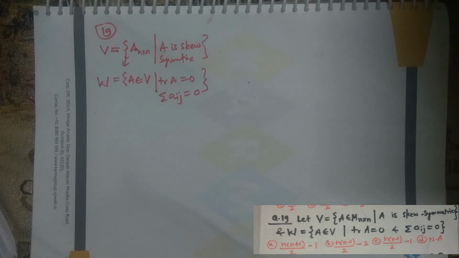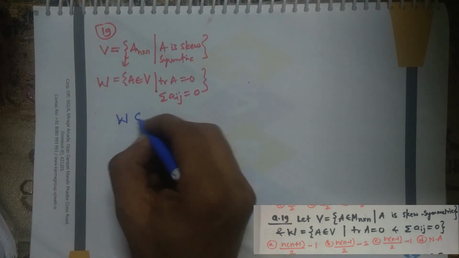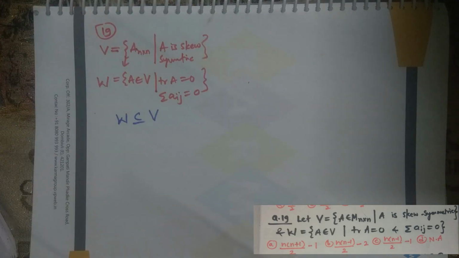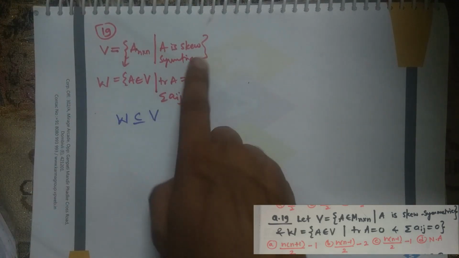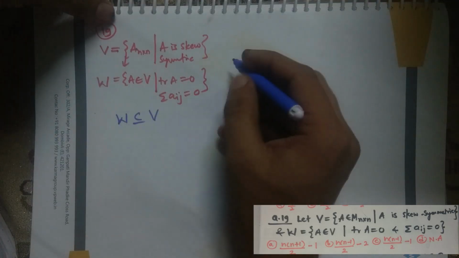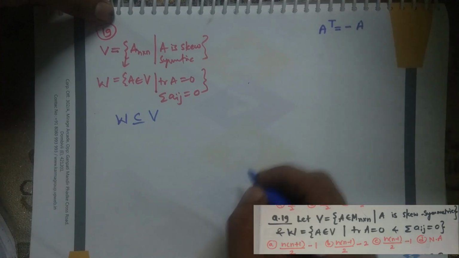Whenever this kind of question is asked in an exam, we just have to look at the restriction imposed on the set. So first try to evaluate. If you look carefully, W is nothing but a subset of V. First try to determine the dimension of V. What will be the dimension of V? This is the set of all skew symmetric matrices. What is a skew symmetric matrix? A matrix is said to be skew symmetric if A transpose is always equal to minus A.